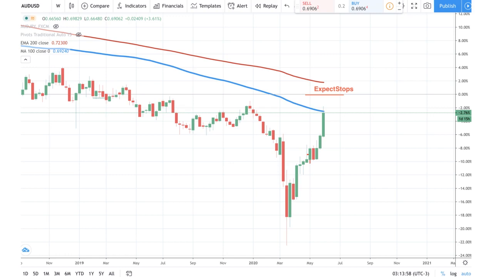Technically, the Australian dollar US dollar is up against a weekly pivot point and 100 EMA on the weekly chart, marked in blue. This looks like a good place to limit risk with stops above. Therefore, we expect Australian dollar US dollar sellers at market with stops just above the 100 exponential moving average. We would expect this outlook to play out over the next 2 to 4 weeks as long as the reasons for the trade remain.